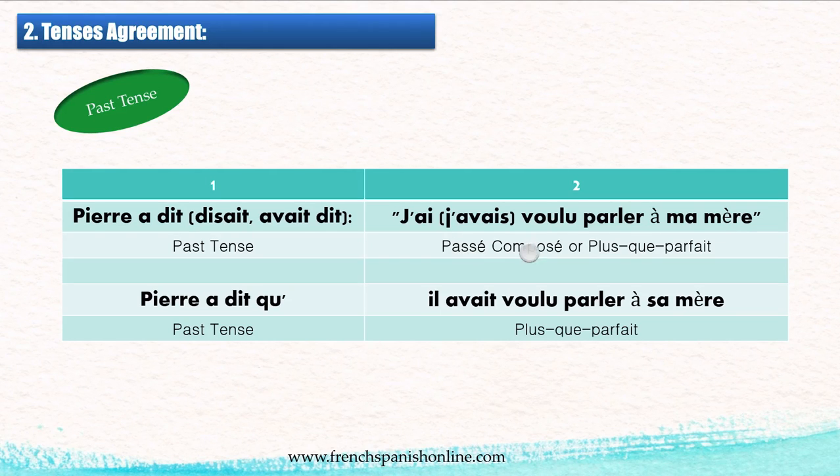So when we have passé composé or plus-que-parfait in direct speech, in the indirect speech we just have the plus-que-parfait. So the passé composé disappears here. Il avait voulu parler à sa mère. So, Pierre a dit qu'il avait voulu parler à sa mère. And we keep the plus-que-parfait. This is the agreement you need to remember when in the first part of the sentence you have the past tense.